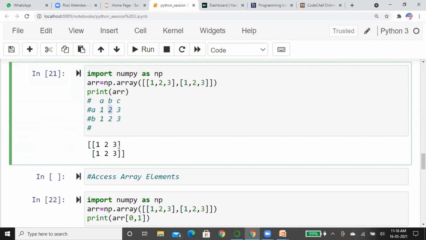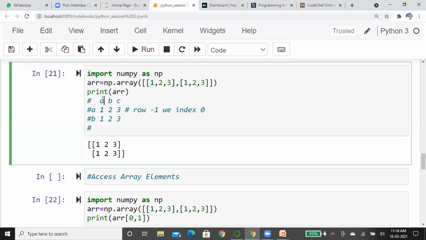How? Now see, what is this row? This is the first row, but its index is 0. This is the 0th index row. This is the first index row. Another one is the second index row, and so on.